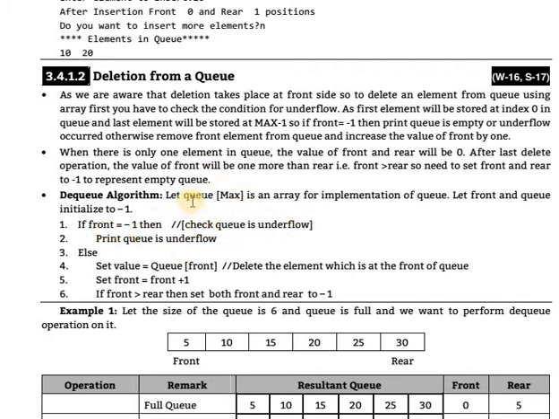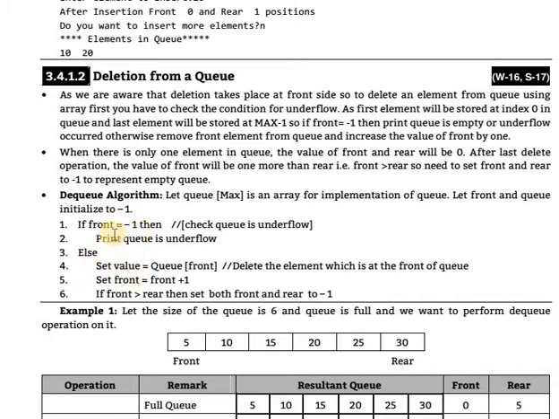First of all, let Q max be an array for the implementation of the queue, and initialize front to -1. If front is equal to -1, then we check the condition: it is underflow, meaning empty. Front equal to -1 means numbers were inserted through front, and since the front is -1, the queue is empty. Because to delete the numbers, we assign -1, which means no numbers are available on that queue.